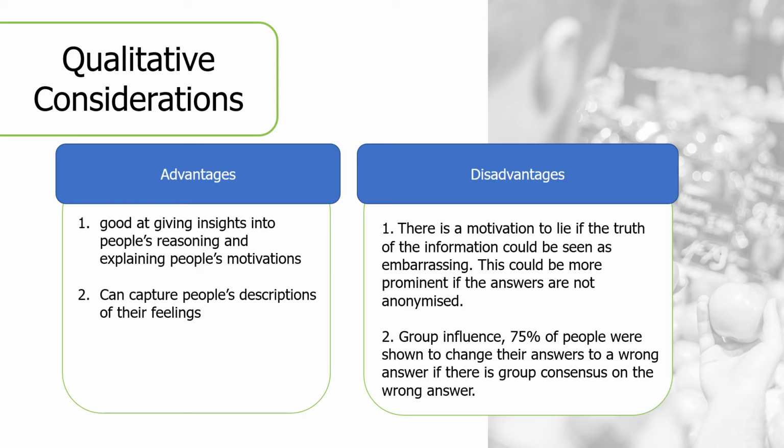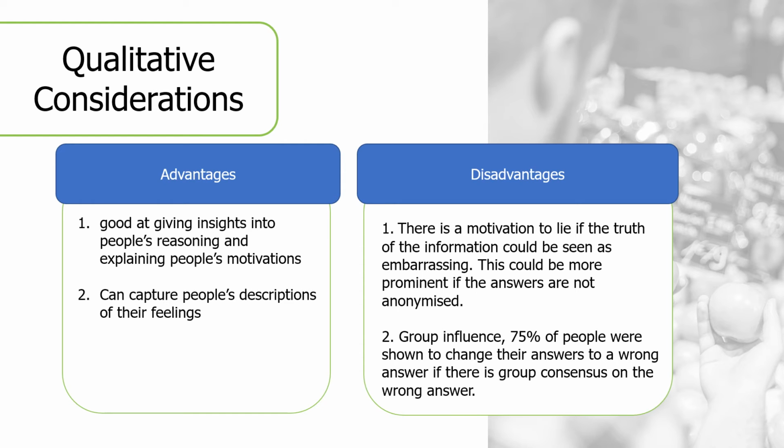Group influence: if many people in a group are seen to have made a particular decision, that could impact the result. The evidence for this can be seen in Asch's Studies of Independence and Conformity, a minority of one against a unanimous majority. 75% of people in that study were shown to change their answers to a wrong answer if there is a group consensus on the wrong answer.